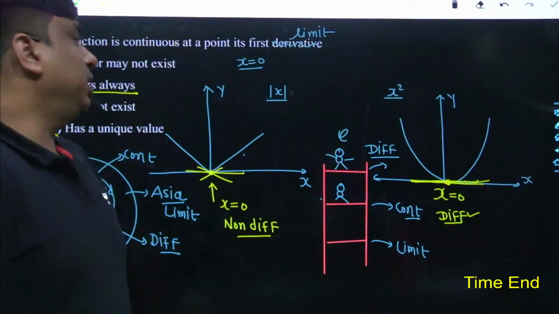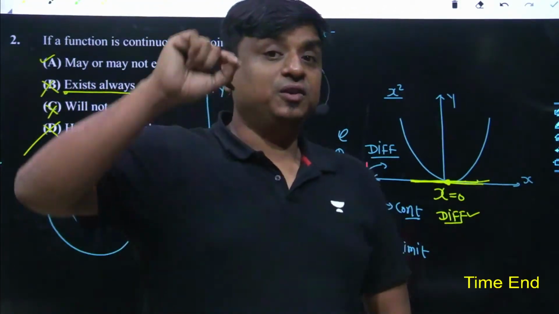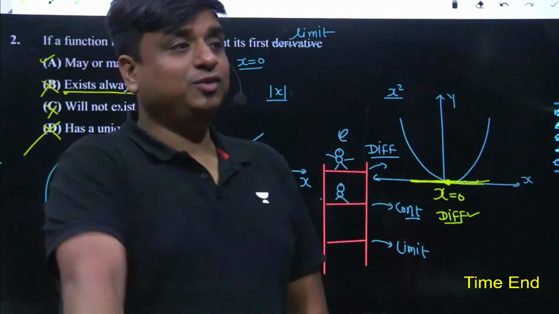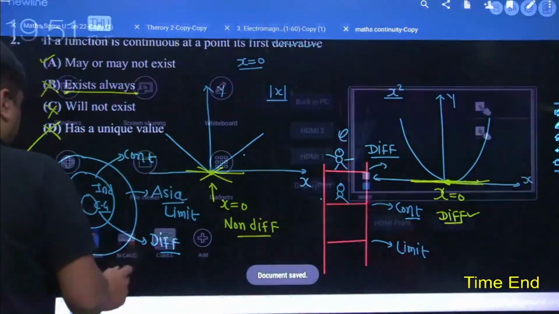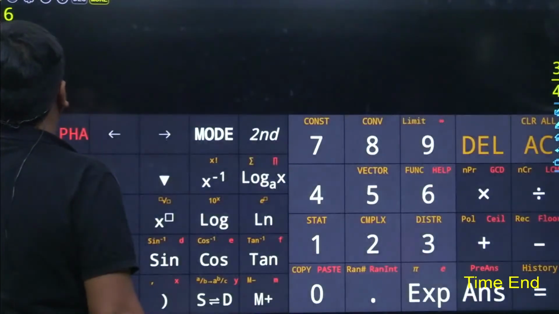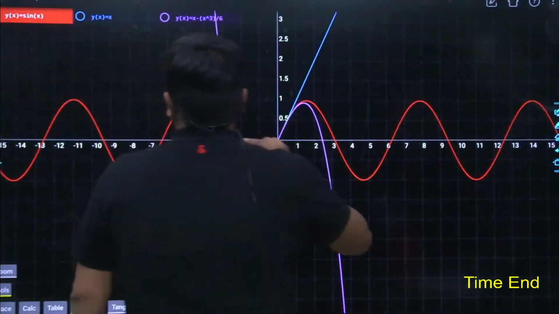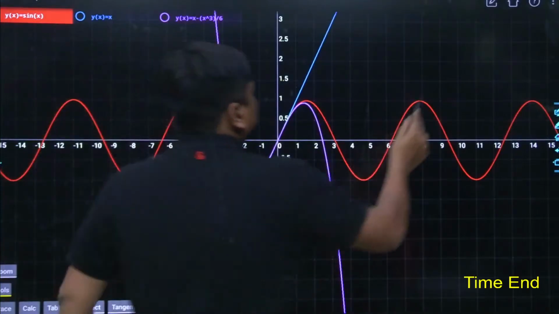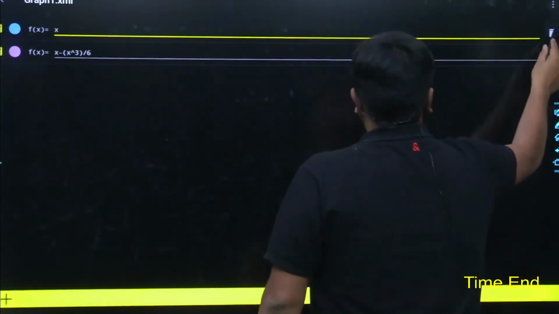Not only the exponent function, even all kinds of polynomial functions would always be continuous, would always be differentiable. If you don't understand, let me show you. See, let me go into the graph. See, here comes the function now. Let me remove a few of them.